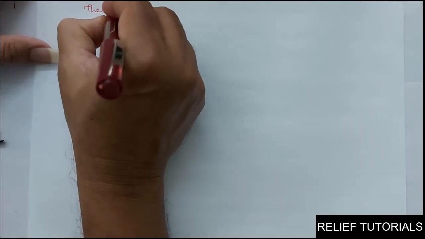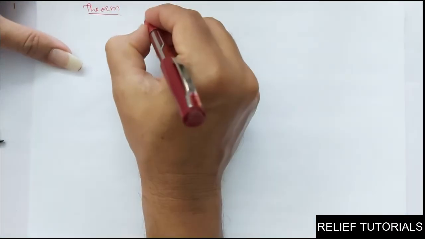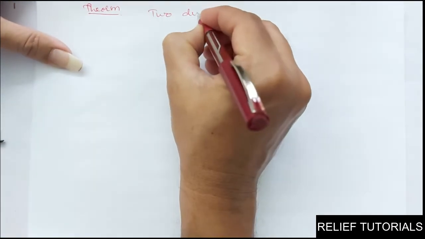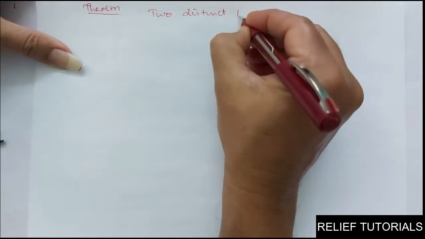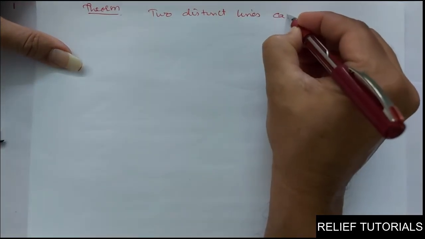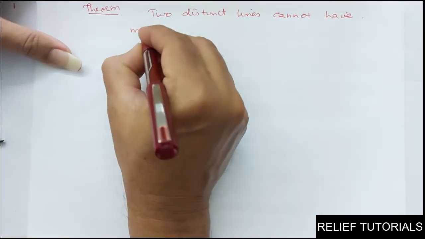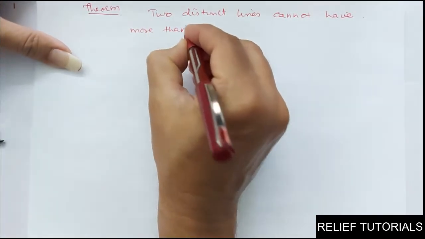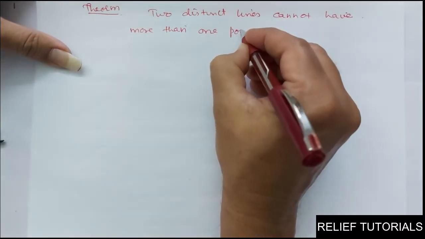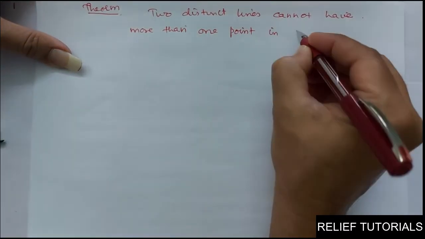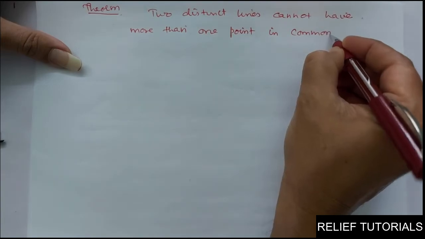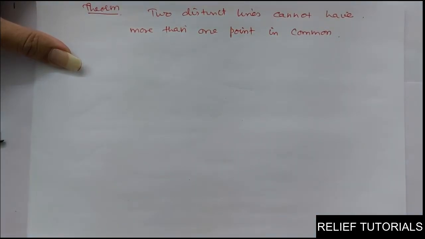Now, okay, we will prove a few theorems which were proved by Euclid. Two distinct lines cannot have more than one point in common. So two distinct lines cannot have more than one point in common.